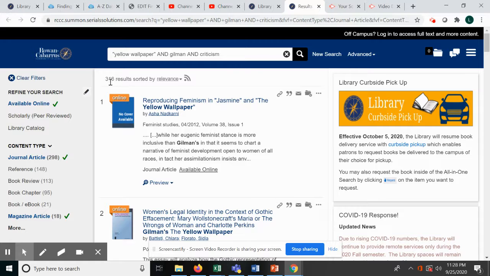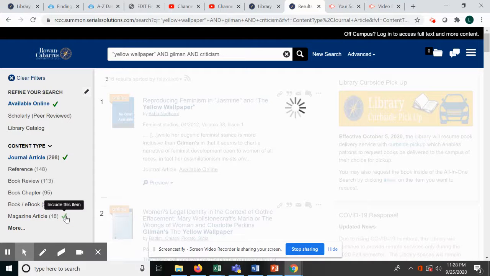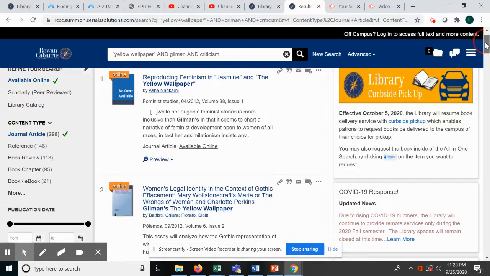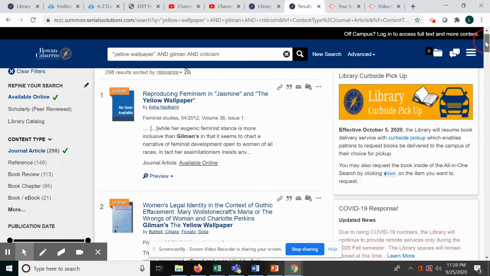So here we have 316 results that are all online and that are journal articles and magazine articles. And it's very heavy on the journal articles, but I can eliminate the magazine articles by just clicking it to uncheck that option. So after this finishes, we'll have a list of what should be all criticism. However, probably everything on this list will not be criticism, and you need to be very careful and read the articles to make sure it meets the criteria for your assignment.